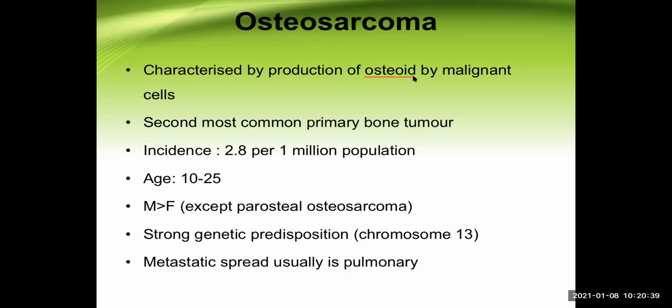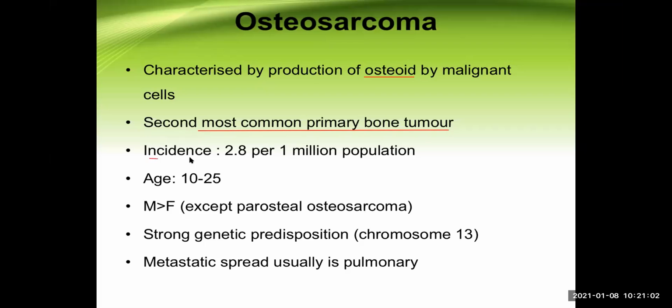Okay, it is a bone itself. So it is a bone forming type of tumor. This is the second most common primary bone tumor. Please remember, these are the important type of questions regarding the MCQ exam, and you cannot make mistake in this simple one. Osteosarcoma is the second most common primary bone tumor after multiple myeloma.